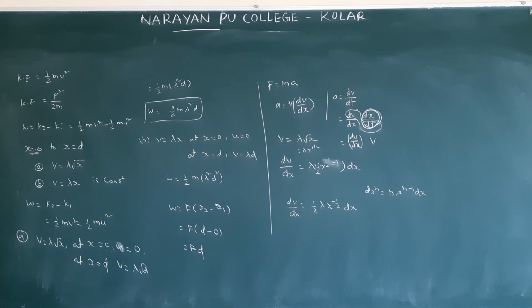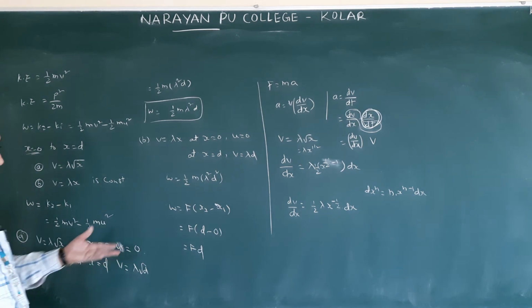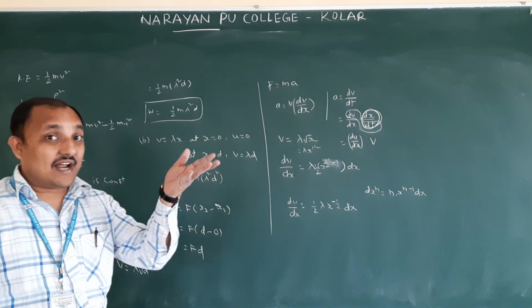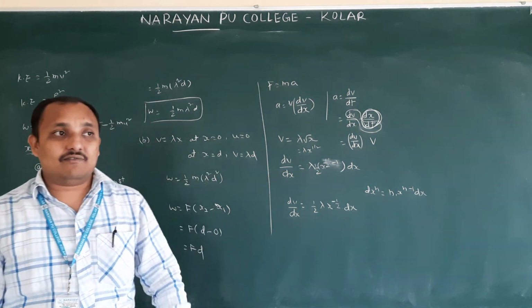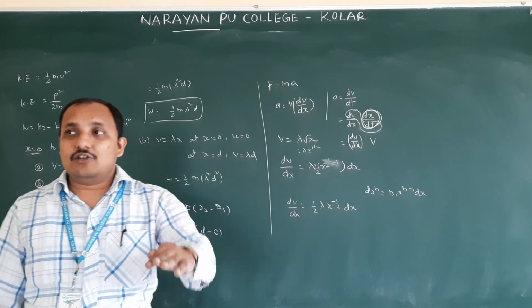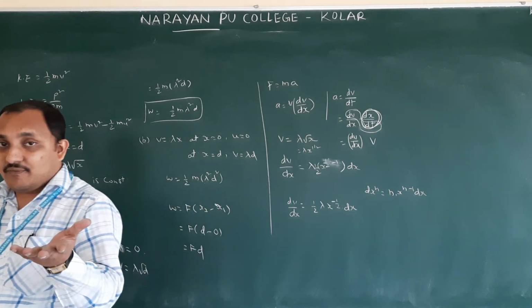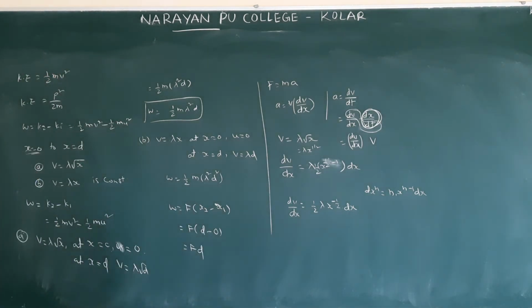Next they give potential energy. Already we discussed the potential energy equation mgh, isn't it? Mgh means in the direction of applied force, plus mgh. So work done by the gravitational force is minus mgh. Why? Because gravitational force will act downwards. We will apply force in the direction of displacement. Those two you have to take. That is also theory only. Already discussed in PU. Next page number 109.